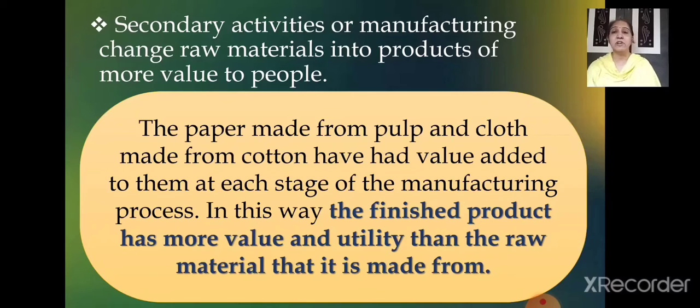If you get a piece of cloth like that, will you use it for wearing? No, definitely not. But when the same cotton cloth has been converted into a shirt or a suit, it can be used for wearing. So its value increases when the raw material is converted into the finished product, with value added at each stage.